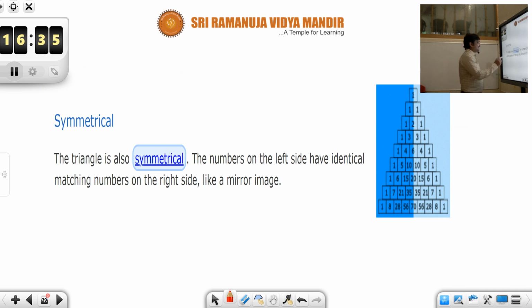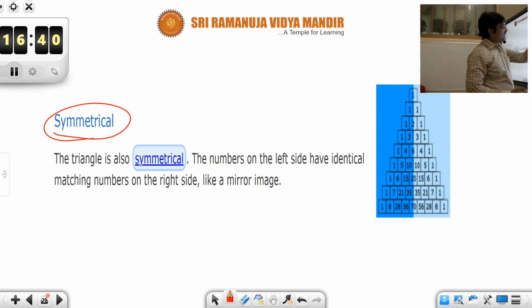And then there is another important property, symmetry. See, this is symmetry along the vertical line. Draw a vertical line, and what you will observe is that the coefficients on the left as well as the right are the same, isn't it? Except when the terms are odd. Whenever the terms are even, the terms on the left and the right side are the same. So this is like a symmetry, right? Imagine that you have placed a mirror, what you see is the mirror image. So this Pascal's triangle also has a symmetry property, okay, students.